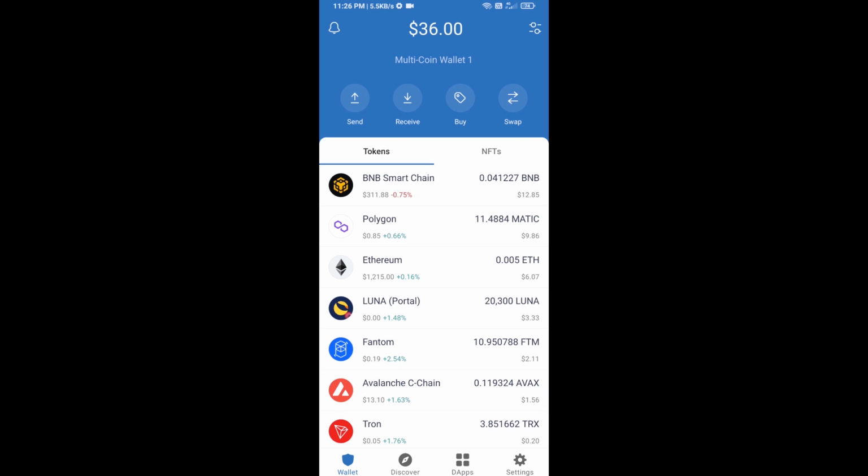Hello guys, today I am going to tell you about how to buy green environmental coins on Trust Wallet using PancakeSwap exchange.